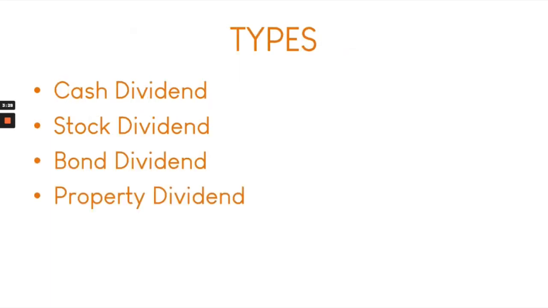We have a cash dividend, a stock dividend, a bond dividend, and a property dividend. Cash dividend basically is just plain money from the business to the shareholders. Stock dividend, so instead of giving out money, the business decides to increase their shareholders' stocks, meaning they would award more stocks to the business's shareholders. They will assign a percentage of how much stock dividend they will issue. They could issue this in like 10%, 20%, 50%, depending on the declaration.